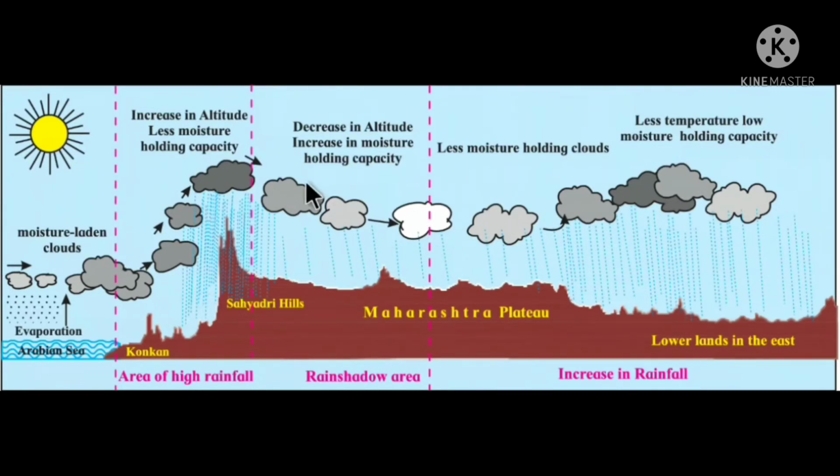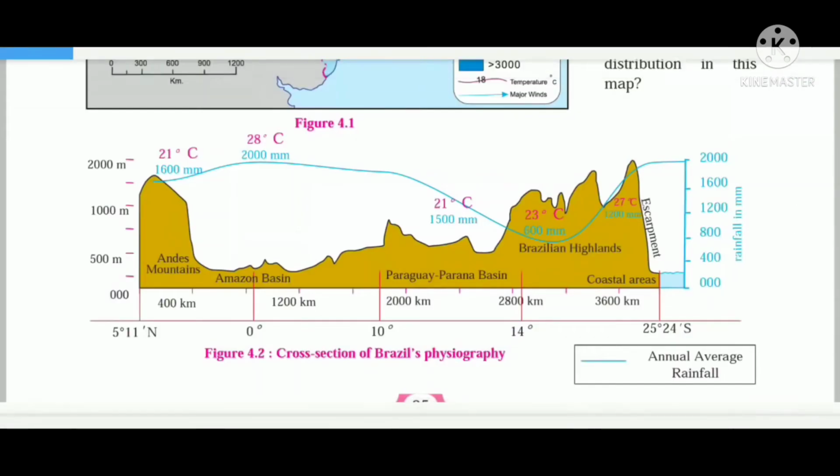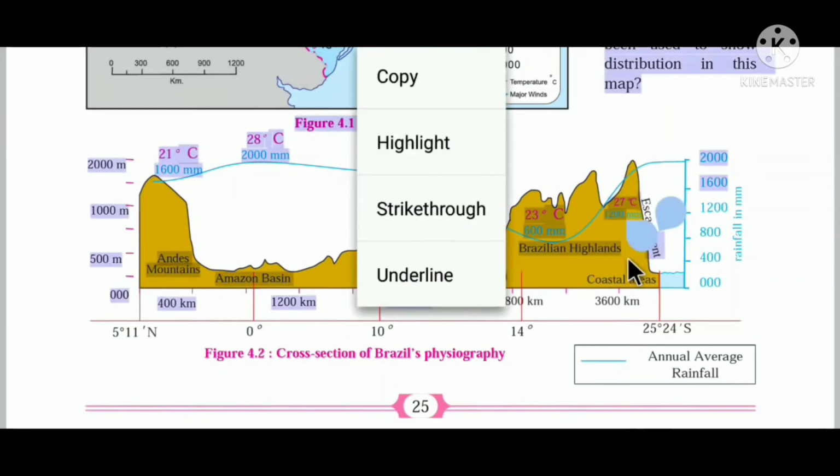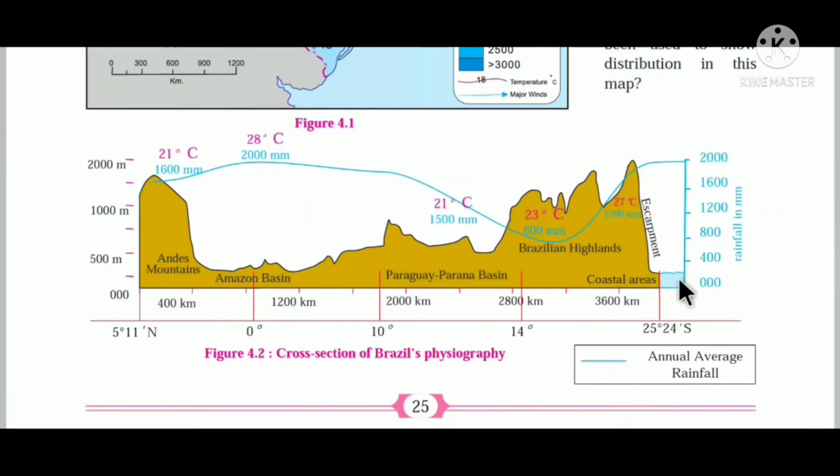The Great Escarpment acts as a barrier. Children, as you can see in the figure, this is the Great Escarpment in the south of Brazil. The height of the escarpment is more. As one enters the highland, the height is less again. If you move ahead towards your left, that is the Paraguay and Paraná basin, the height decreases. Again in the Amazon basin, the height decreases more. And then we have the Andes mountains, so again the height increases.